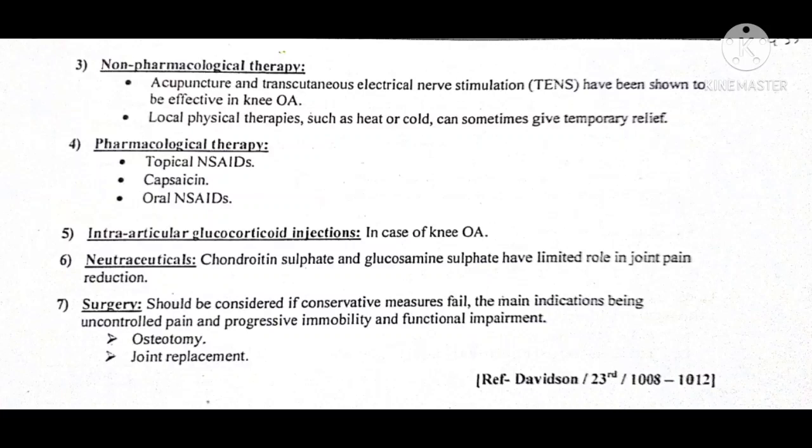Then surgery should be considered if conservative measures fail, the main indications being uncontrolled pain and progressive immobility and functional impairment. Osteotomy and joint replacement are done.